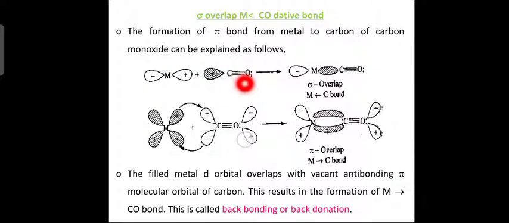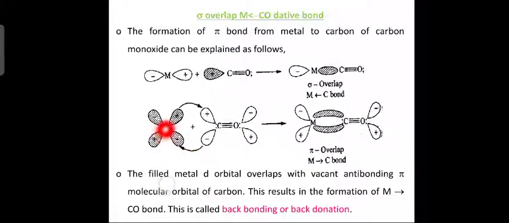Carbon monoxide also has lobes, so the positive lobe combines with the positive lobe of the metal, an axial overlap, therefore we have sigma overlap. Carbon donates a lone pair of electrons to the metal, therefore you have an arrow towards the metal atom. So sigma overlap results in one carbon to metal bond.